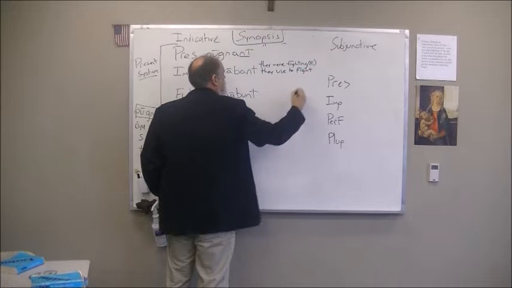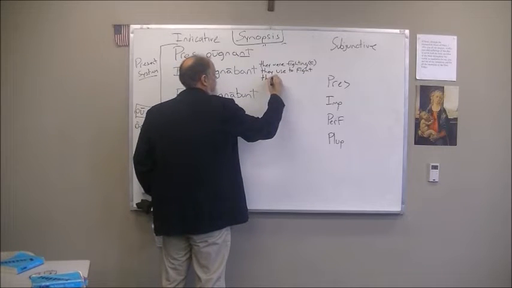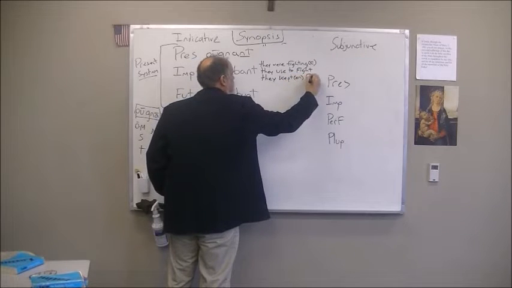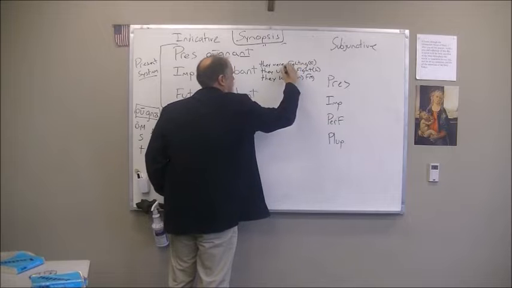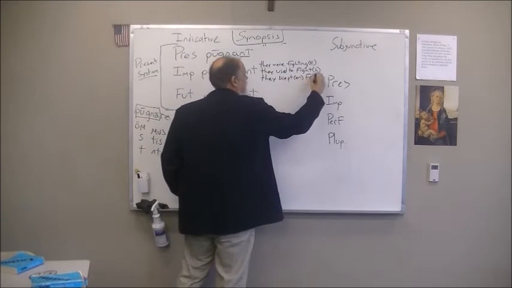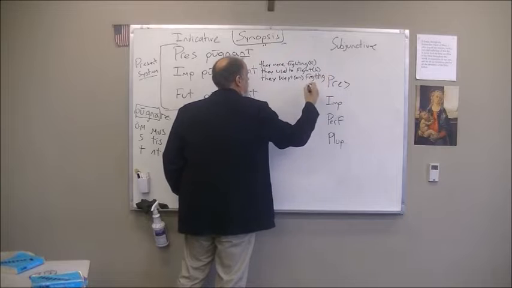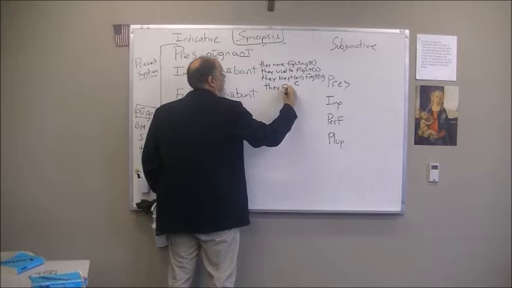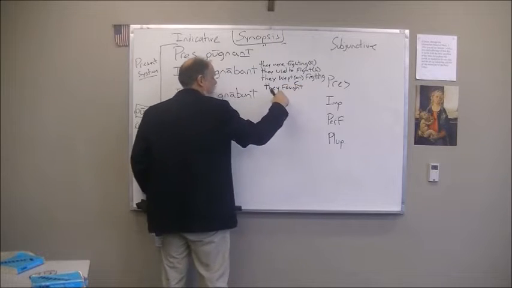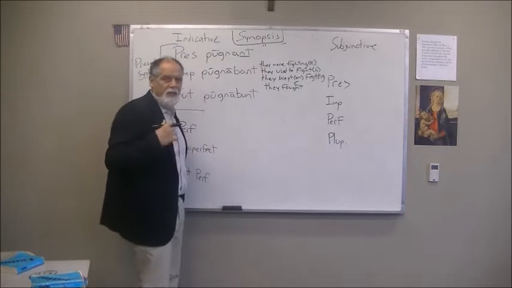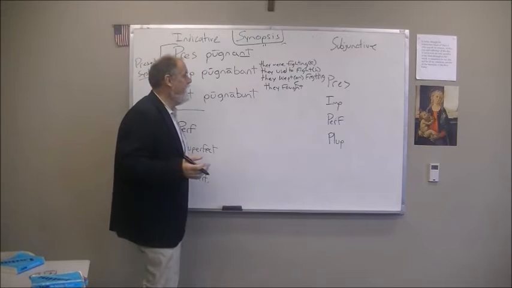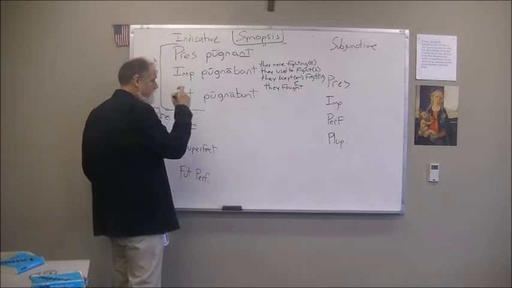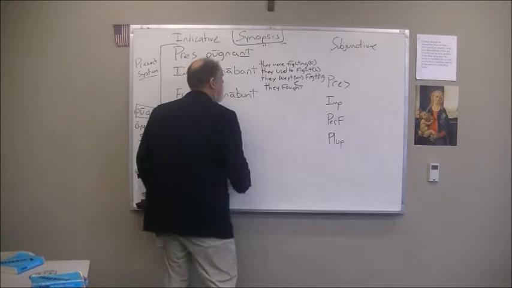Habitual. They kept on fighting. Continuous again. They kept on fighting. So this one's habitual. They used to fight all the time. That's a T there. They kept on fighting. And that is continuous. And then finally you can say they fought. But again, this is not understood as the perfect. This is understood as imperfect. They fought but not completed in past time. Okay? Therefore, continuous. So those are the four for the imperfect tense.